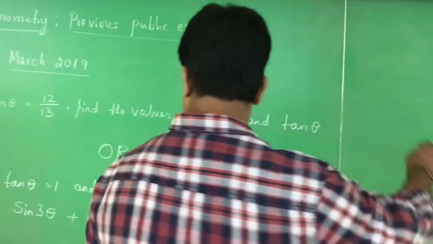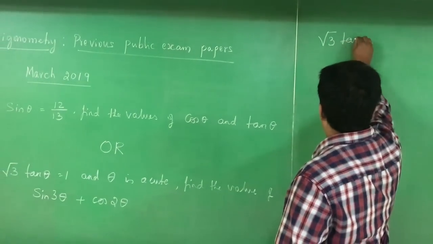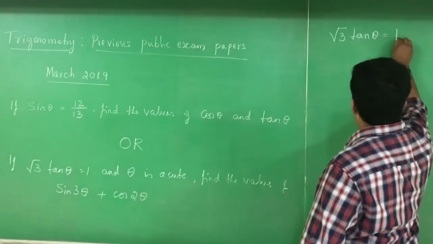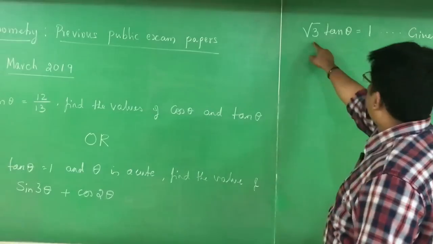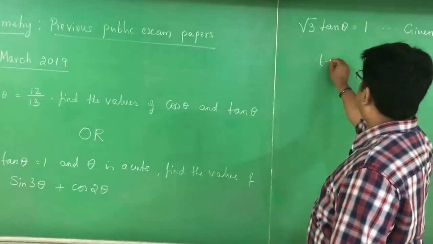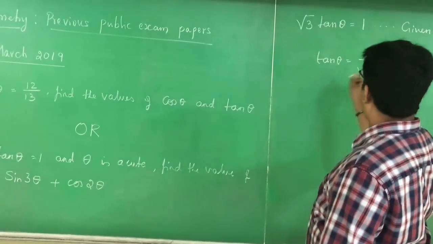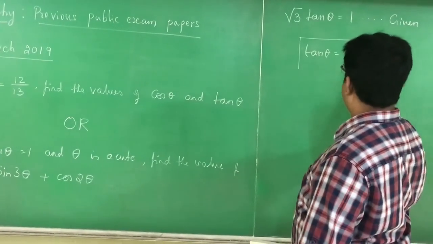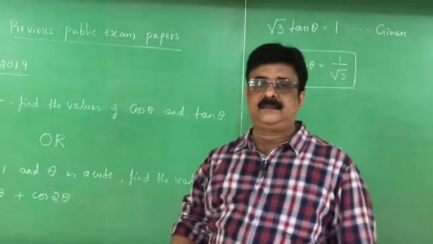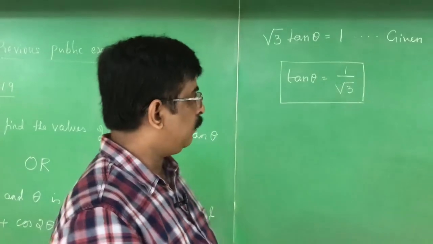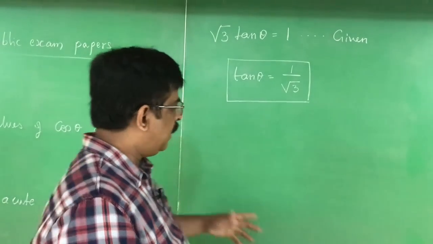See what is given? Root 3 tan theta is equal to 1. Then tan theta is equal to 1 by root 3. That we are able to understand. Now you should be able to write the chart of standard angles to identify for which theta tan theta gives 1 by root 3. Now how to write the standard angles?